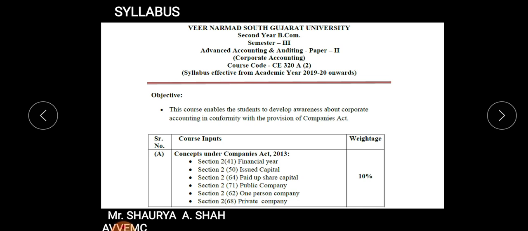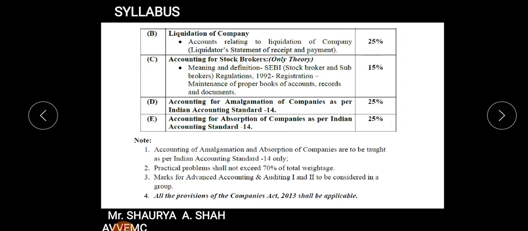Then the next is your one person company. Again, this provision, or this concept, was introduced for the very first time in the Companies Act 2013, one person company. Again, very important from your exam point of view also, it many a times comes in your short notes. So we will see when we start with the chapter. So this is all about your first chapter, having a weightage of only 10%. Generally a short note comes from this chapter.